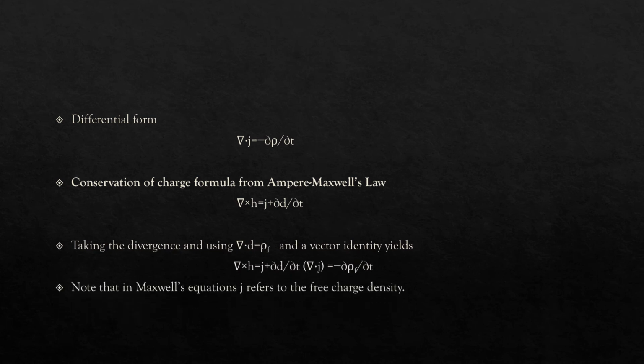Differential form. With the use of the divergence theorem, the above equation can be written in differential form. Del dot J equals minus partial ρ partial t.